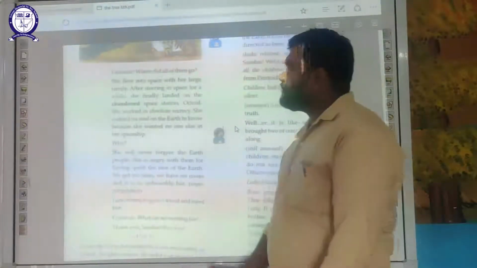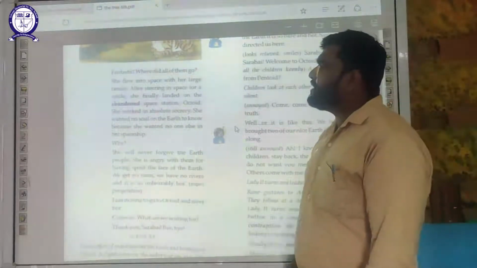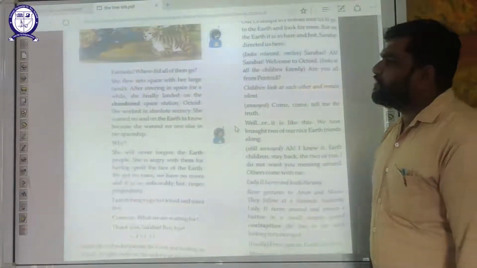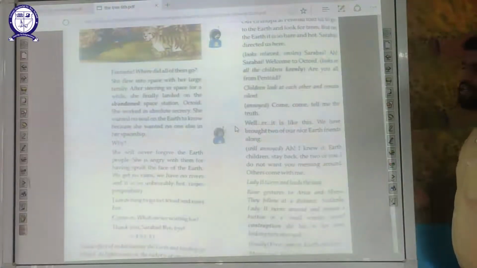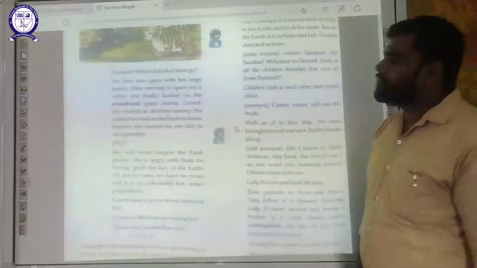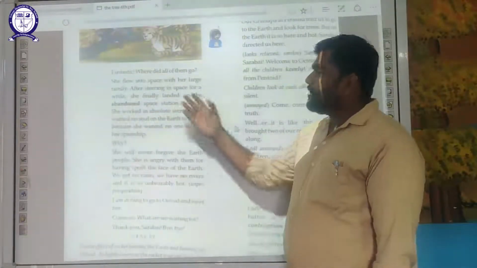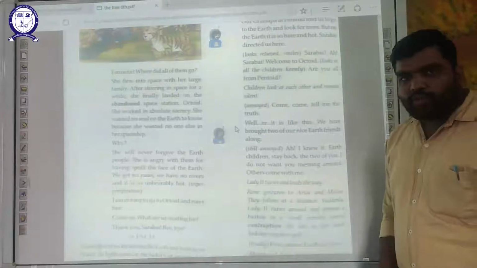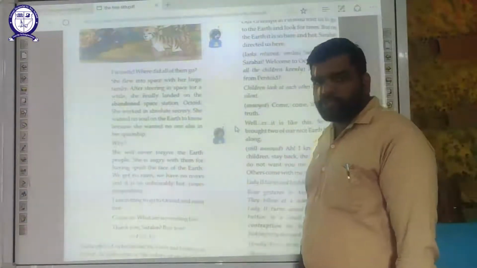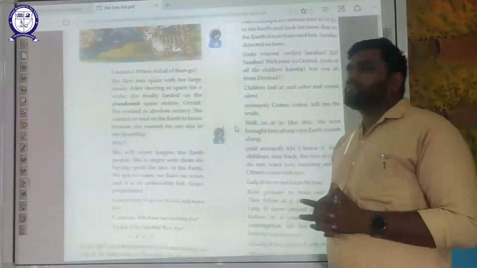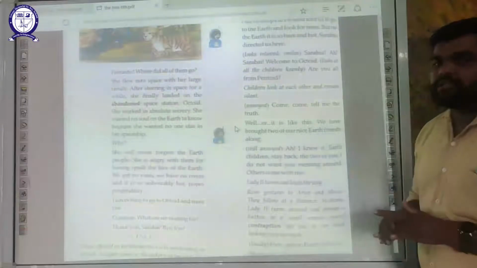Fantastic! Where did all of them go? She flew into space with her large family. After steering in space for a while, she finally landed on the abandoned space station Octoid. She worked in absolute secrecy. She wanted no soul on the earth to know because she wanted no one else in her spaceship. Now they are telling that she did not want any person from earth to come to her space station of Octoid because she was very angry with them. She did everything very secretly.